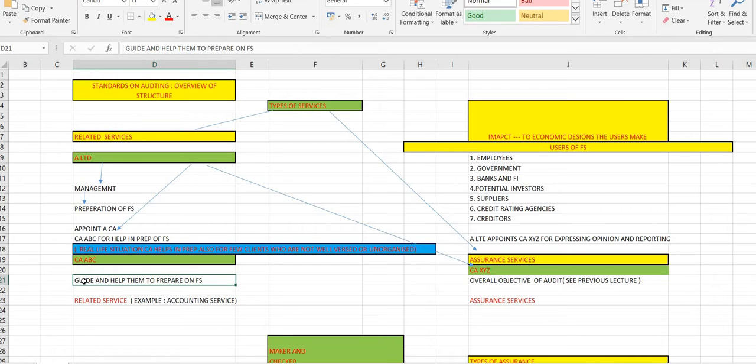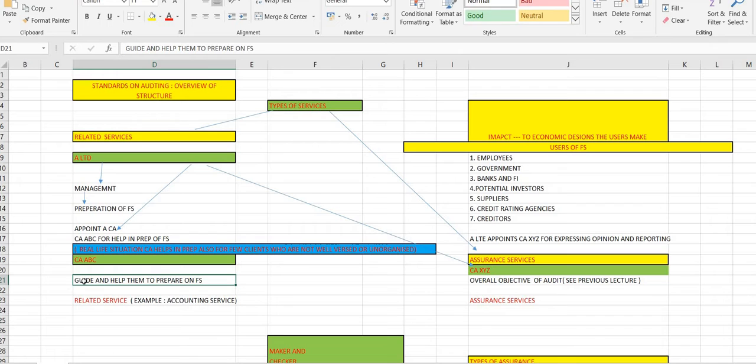So a chartered accountant does many more things. He does advisory, legal things. There are many things that a chartered accountant does other than just assurance services. Taxation related services, relating to tax calculations and all. There are many services basically, right? So all those services are called related services.